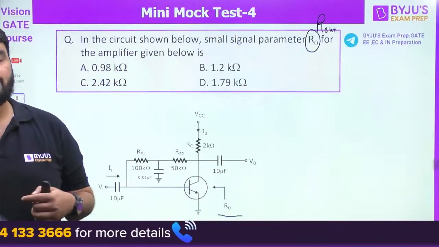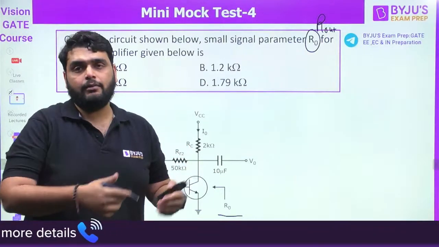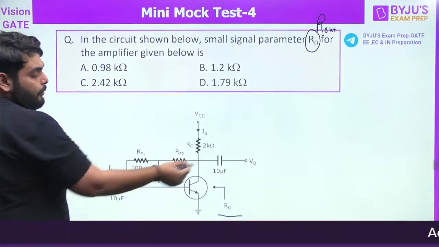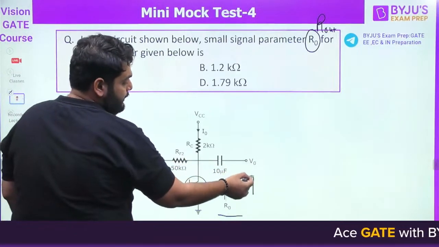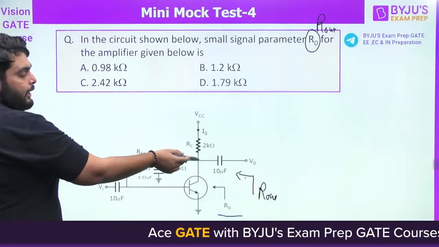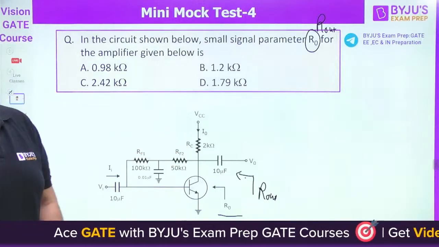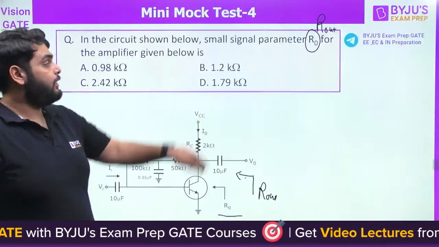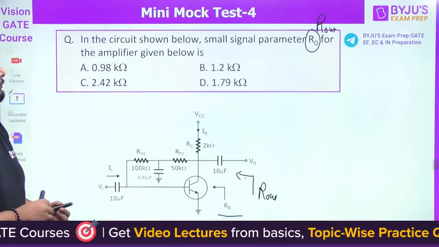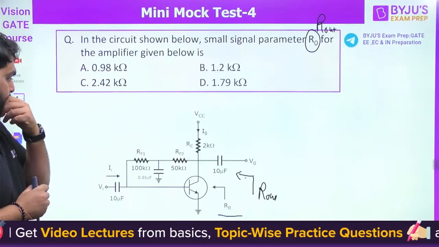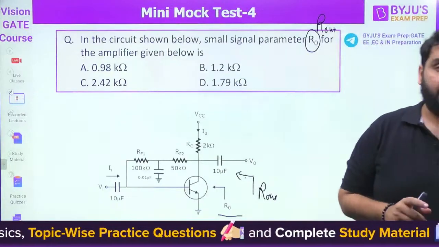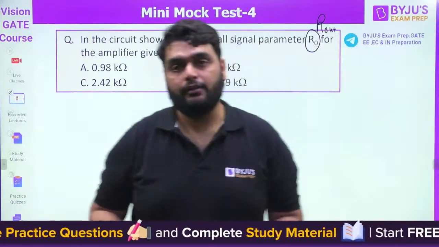It is easy. Just make one particular AC diagram, do the AC analysis, and then you can get the answer. You are looking from the output terminal, and the output is taken from the collector. So you are looking at the collector side from the output terminal. That's why I have mentioned it is the output resistance. The only point in this question is to draw the AC model properly. If you draw the AC model properly, you can get the answer.